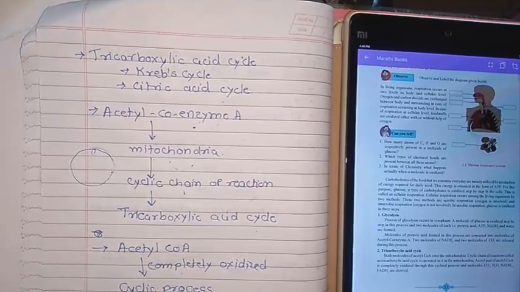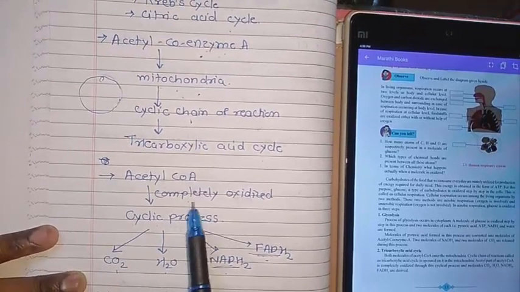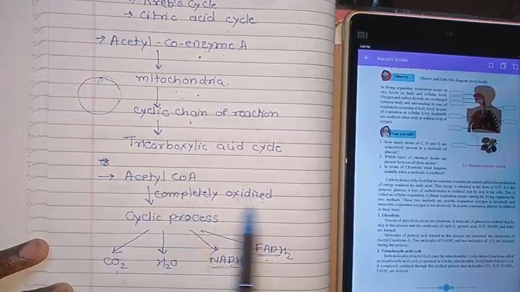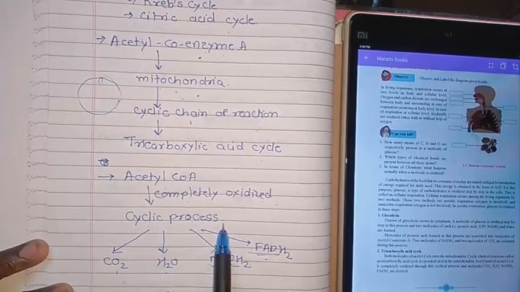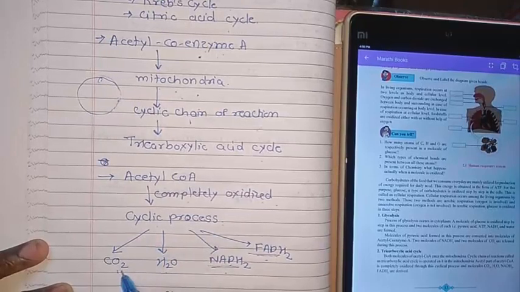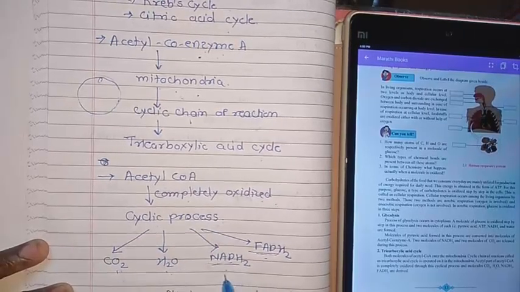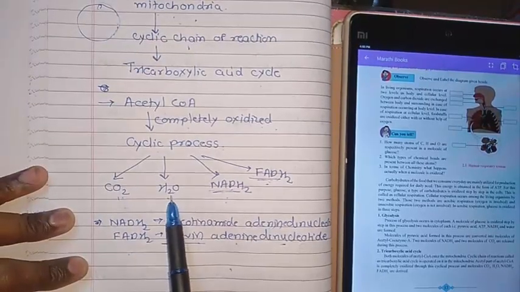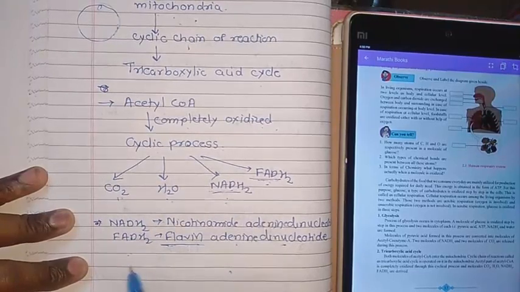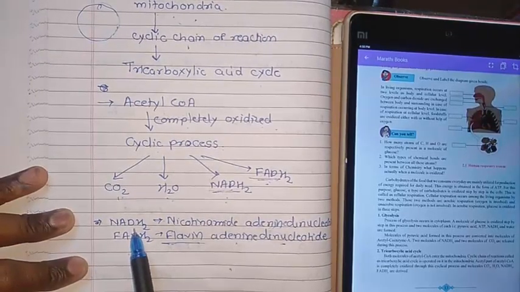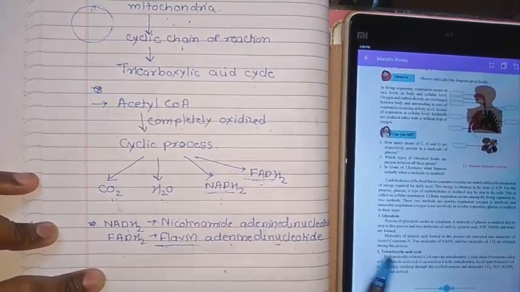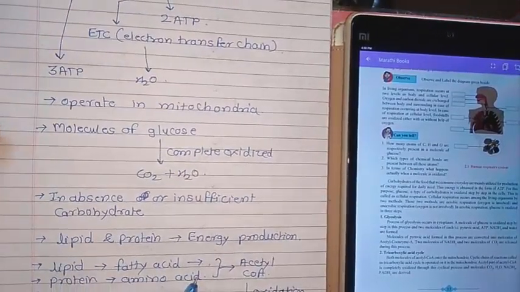What is happening in this cycle? The acetyl CoA part is completely oxidized in this cyclic process, and it will form molecules of CO2, H2O, NADH2 and FADH2. What is NADH2? We studied nicotinamide adenine dinucleotide. What is FADH2? Flavin adenine dinucleotide. So up to this we completed the TCA cycle revision.